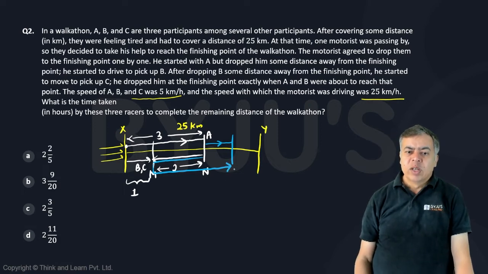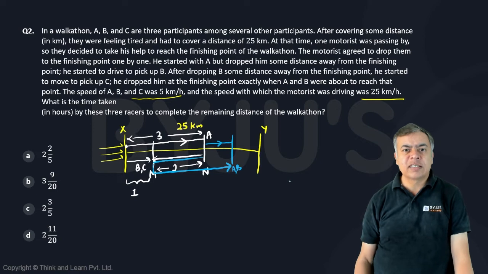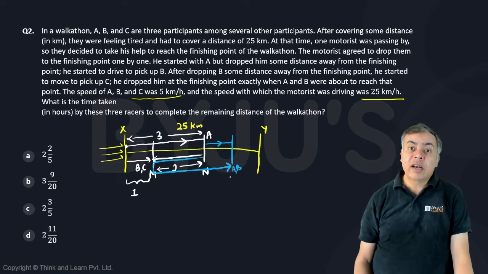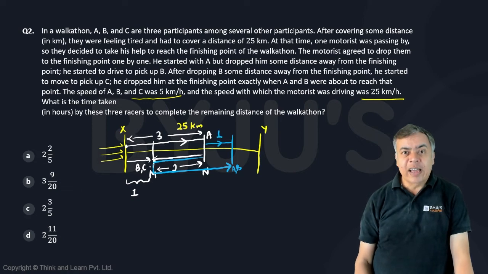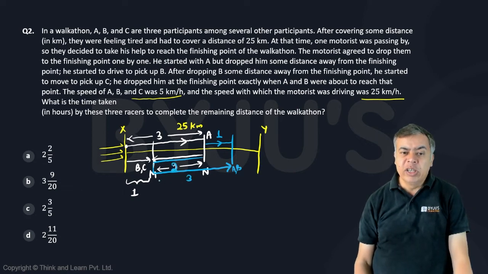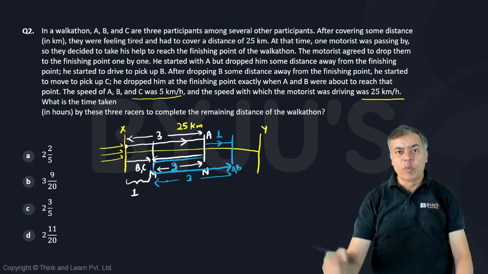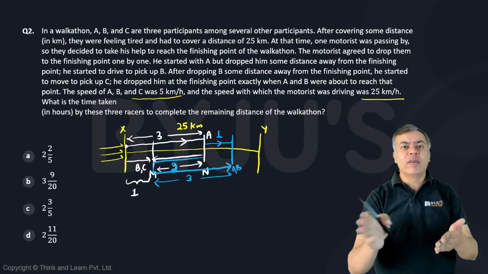Okay, so here he dropped B where A was already there. So A and B, because they are all reaching at the same time, A and B are here now. So A must have covered 1 unit, and again this motorist going back has covered 2 units. Now coming, he has covered 3 units from here to here, right? So again he has covered 2 plus 3, 5 units, and A has covered 1 unit, so 1 is to 5.